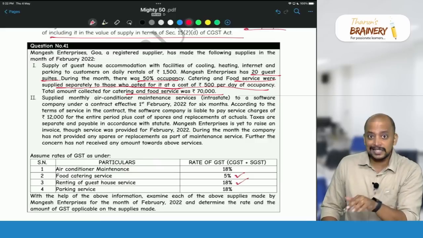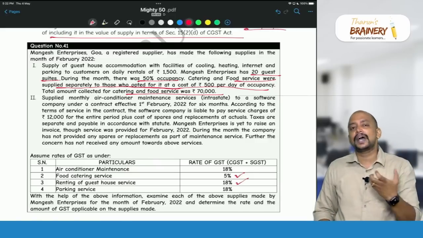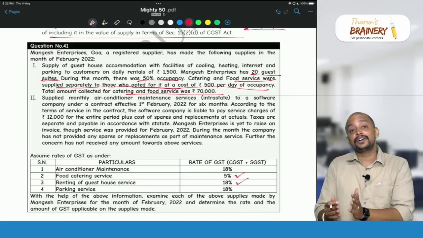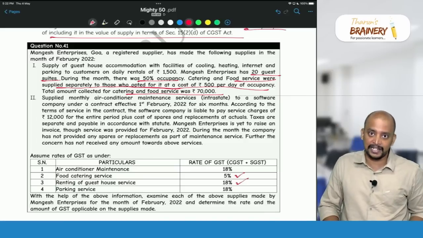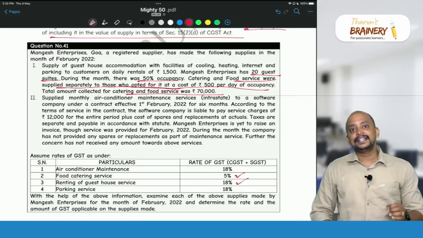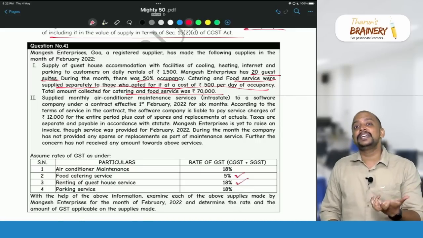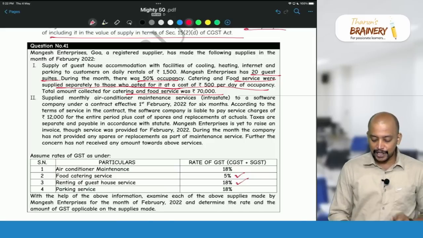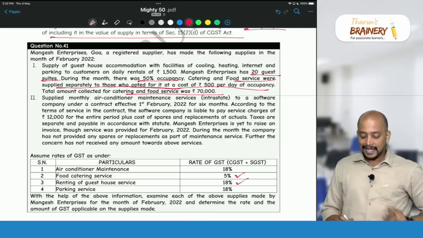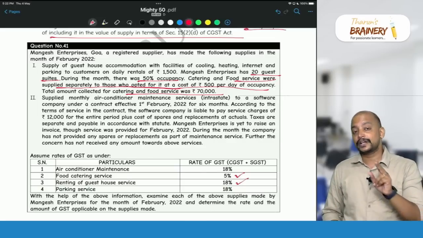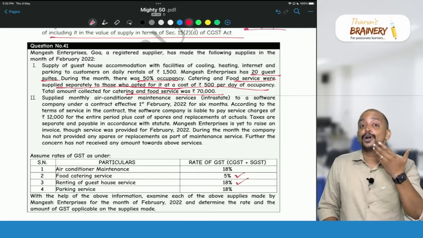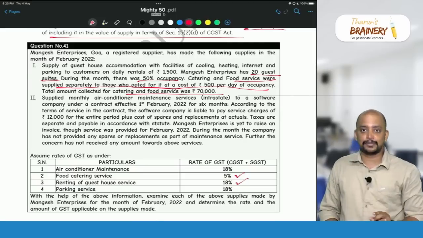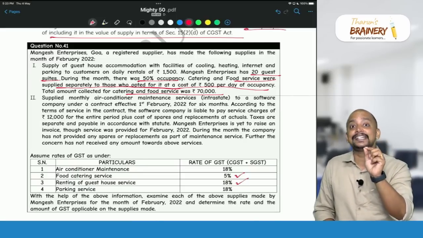So which means it is not compulsory to everyone. Those who are opting, for them only it is being provided. So which means that it is not naturally bundled in the ordinary course of business. Food service was supplied separately to those who opted for it at a cost of 500 rupees per day. So not naturally bundled, so it is not a composite supply. When it is not a composite supply, we need to check mixed supply. For mixed supply, there should be a single price.